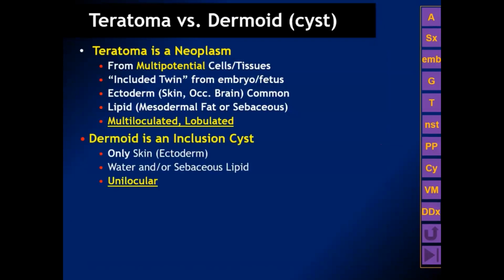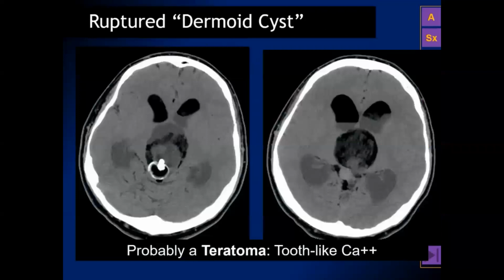So a teratoma is a neoplasm, and a dermoid is an inclusion cyst. And the teratoma arises from multipotential ectopic germ cell rest, and the dermoid arises from surface ectoderm that's been dragged into the developing embryo. They're very, very different histologically and biologically for the patient.